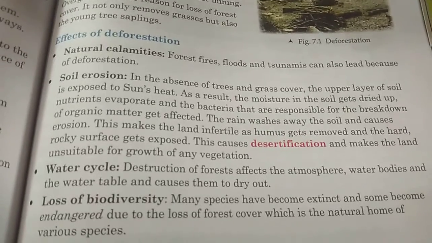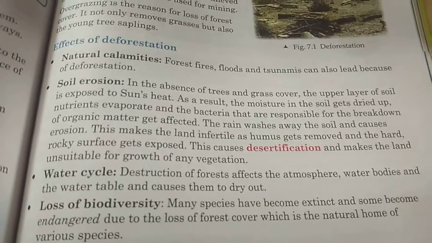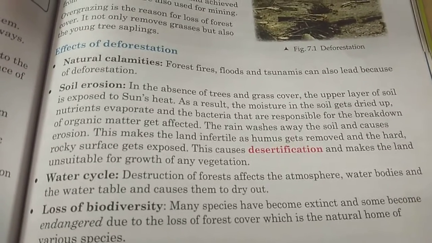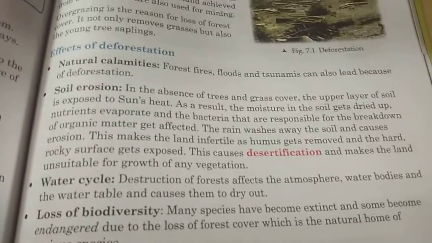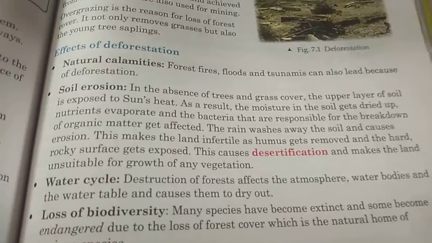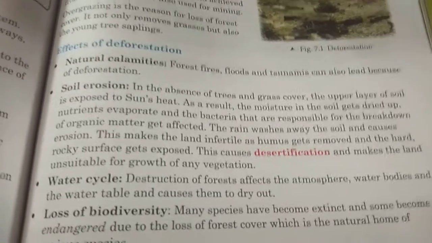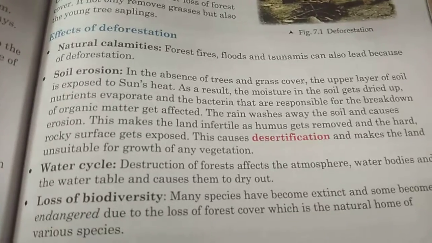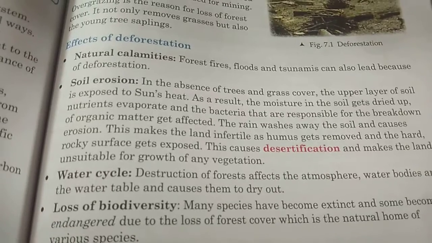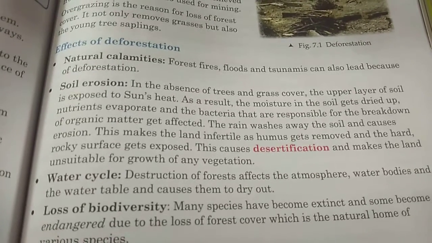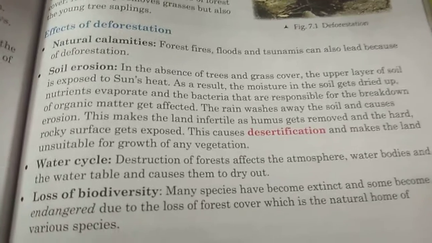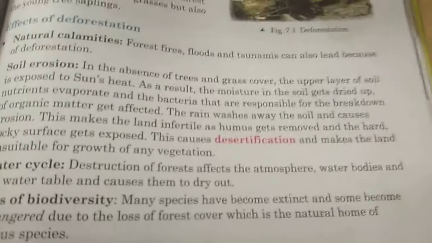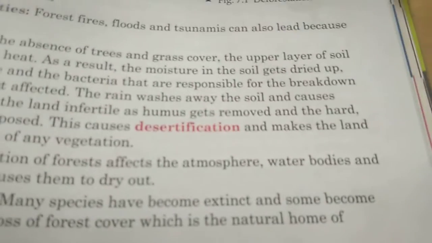Now, when there is soil erosion due to over raining, the water that comes because of the rain takes the entire soil with the nutrients and bacteria. Thereafter, if any dead organism falls on the ground, there will be no bacteria to destroy it and make it powder. Then what will happen? The entire land will be covered with dead bodies which are full, without splitting into small particles. Yes, this is what is called desertification.